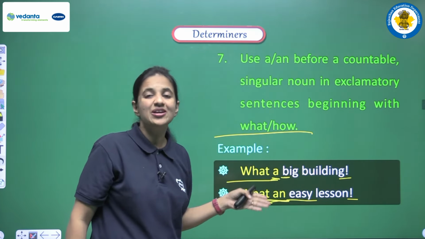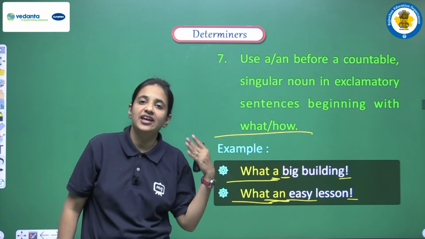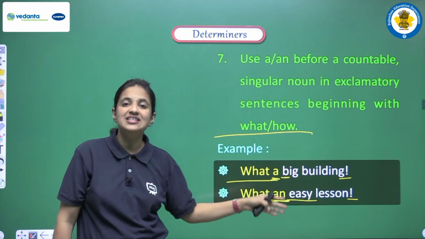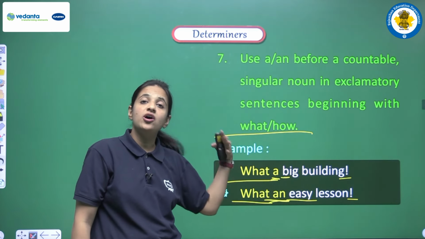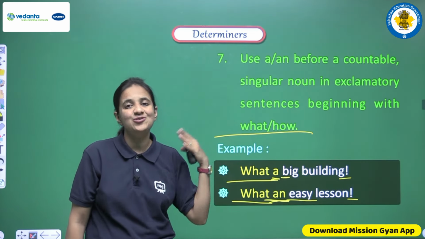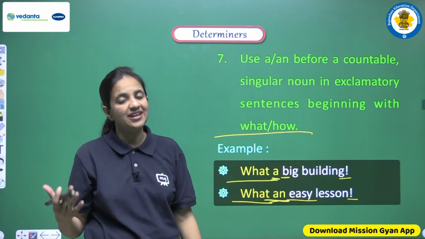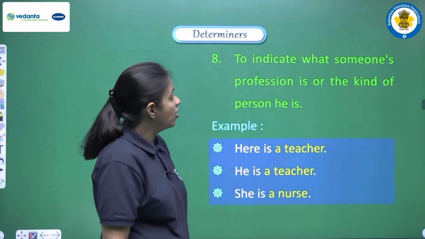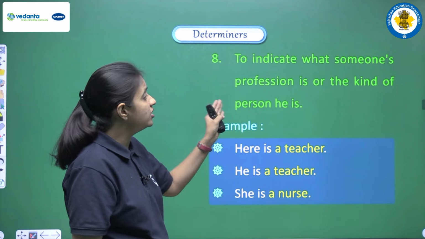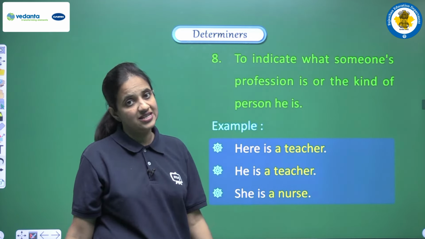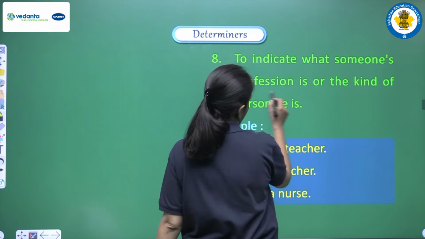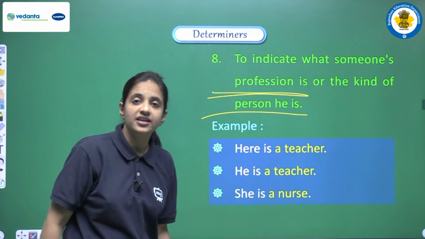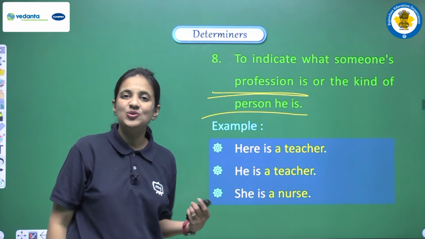So according to the sound we can vary our answer, a or an, but just remember this thing: if you are having an exclamatory sentence and you are having what or how in the beginning of the sentence, then you have to use a or an as an article. Next is to indicate what someone's profession is or the kind of person he is. So if we are talking about someone's profession, or the kind of person he is, at that time also we can use a or an.